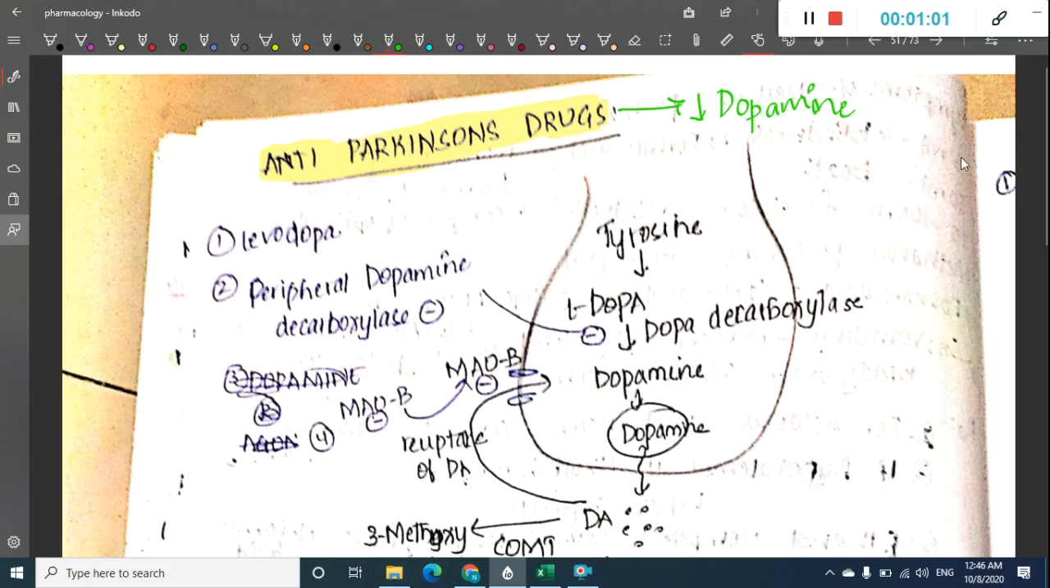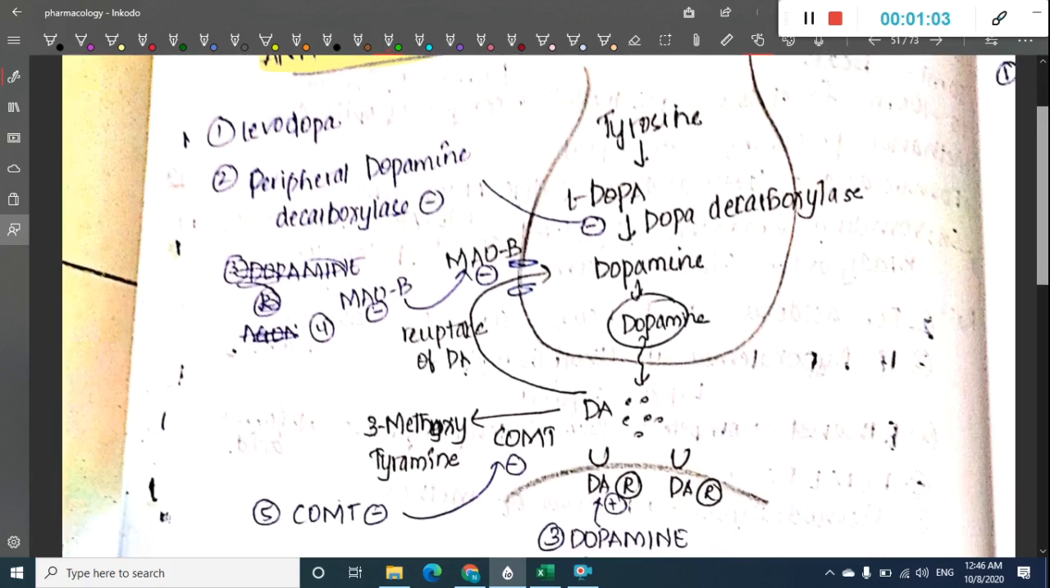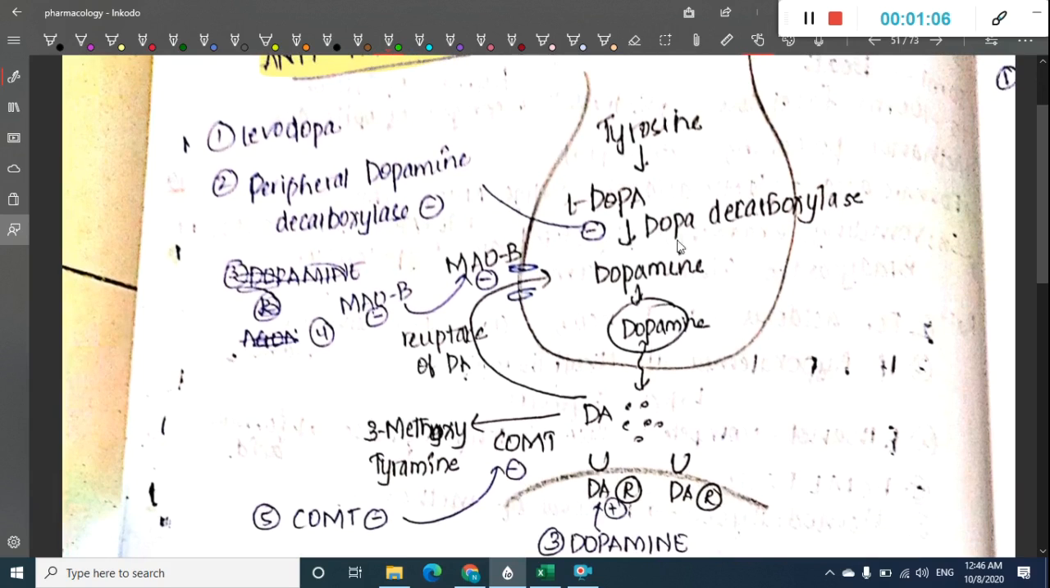Now let us learn about the drugs which help in treatment of Parkinson's disease. Before that, we will see their mechanism of action, so you should know about the production and metabolism of dopamine in our body. Dopamine is produced from the amino acid tyrosine. Tyrosine gets converted to L-dopa in the presence of tyrosine hydroxylase. This L-dopa, in the presence of dopa decarboxylase, gets converted to dopamine.